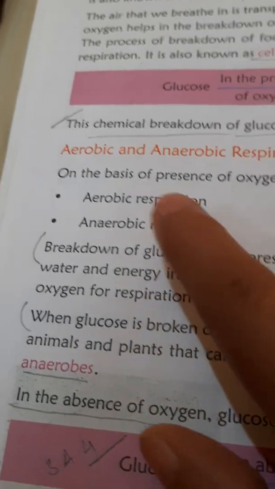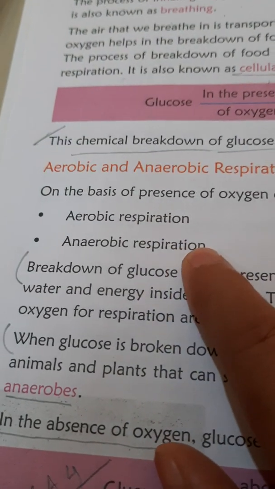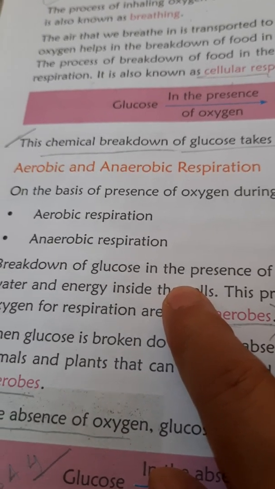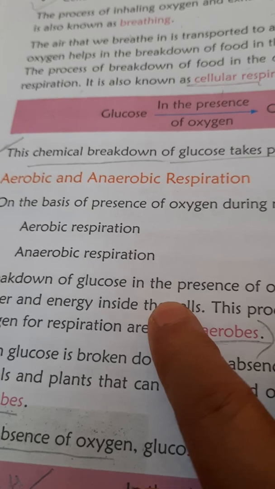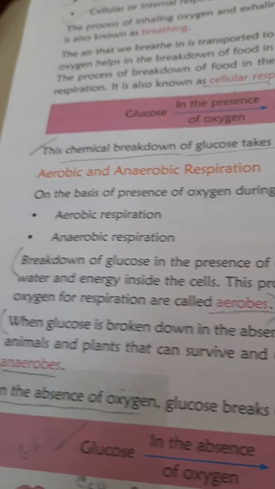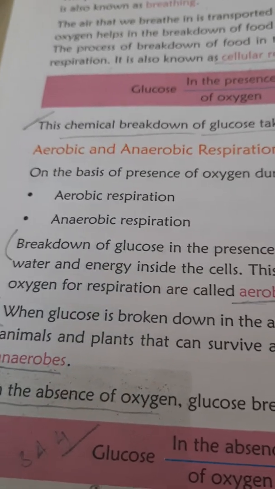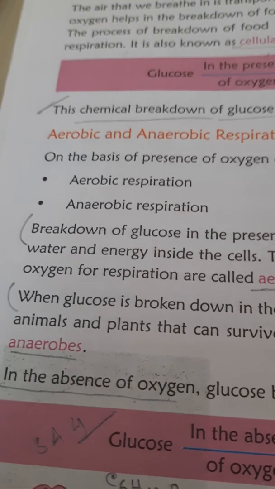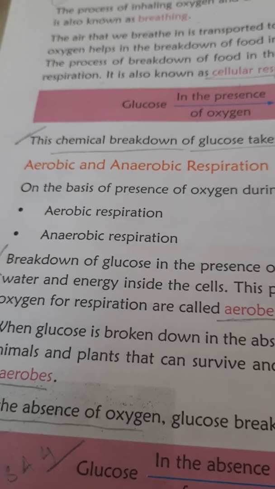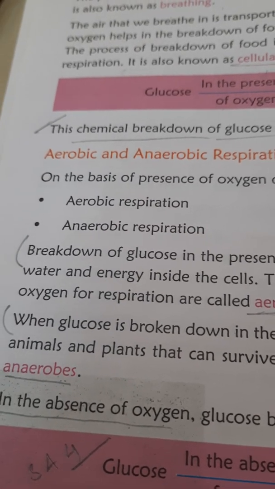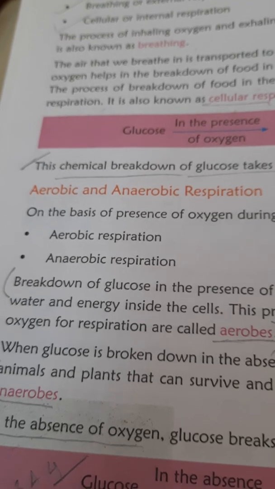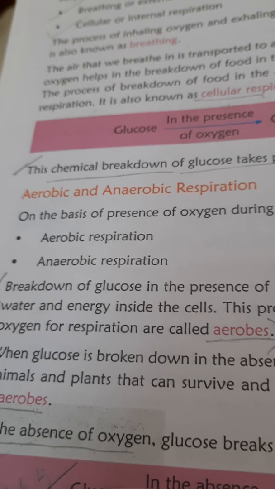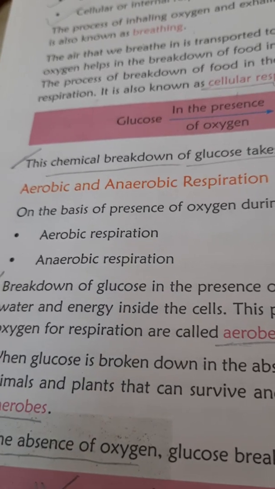Clear? Now, anaerobic respiration. In anaerobic respiration, the breaking down of food takes place in the absence of oxygen. It occurs in yeast and in our muscle cells when we do heavy exercise or any hard work. At that moment, if the energy is already used, then our muscle cell starts anaerobic respiration.